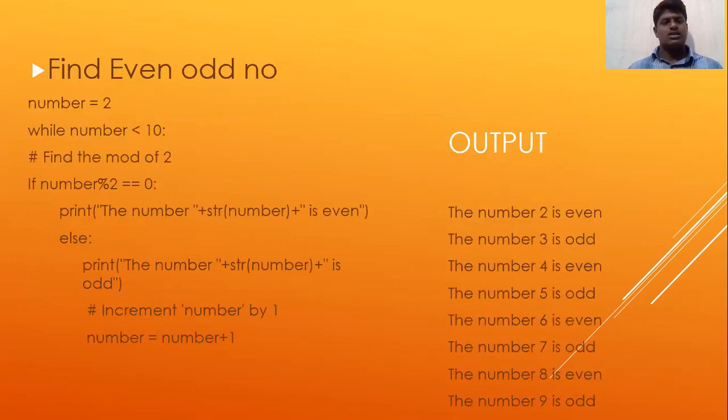Find even odd numbers. Number equal to, while number less than 10, find the mod of 2. If number percentage 2 double equal to 0, print the number plus string of number plus is even, else print the number plus str of number plus odd. Then increment number by 1, number equal to num plus 1. The number 2 is even, the number 3 is odd, the number 4 is even. We can see how the input we have given and the output will be executed.